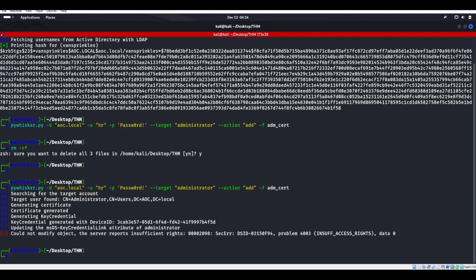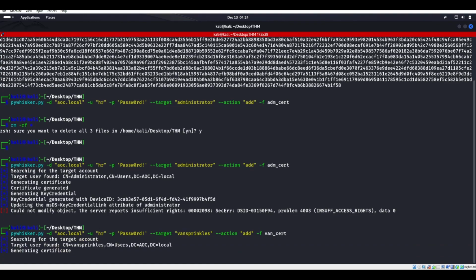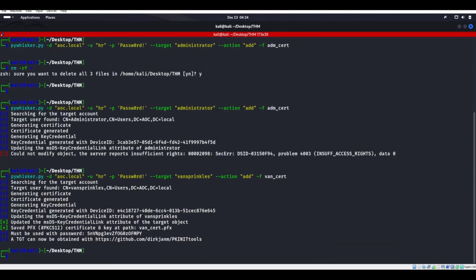I said admin cert right here, but we're not going to try administrator because it's not on the administrator, right? It's on someone named Van Sprinkles right there. And we also saw that within our BloodHound. So we can do Van Sprinkles, and we can call this Van cert. We're going to use pyWhisker on the domain that we already have: user HR, password, target Van Sprinkles, action add, Van cert. So now we get this Van cert.pfx.